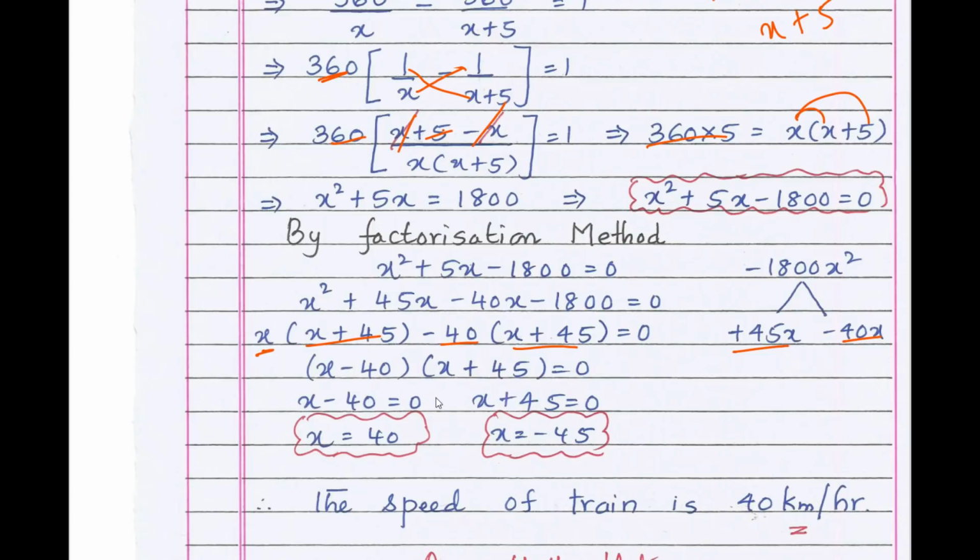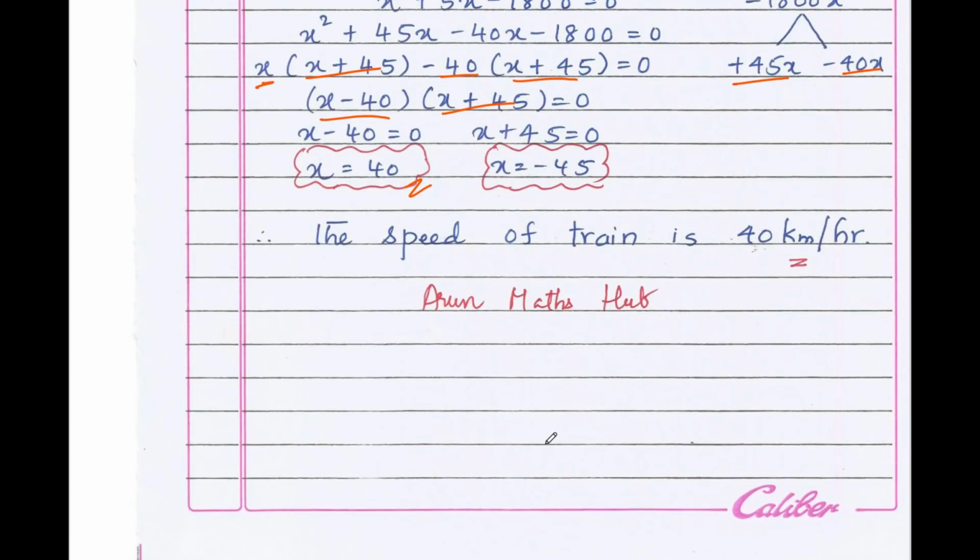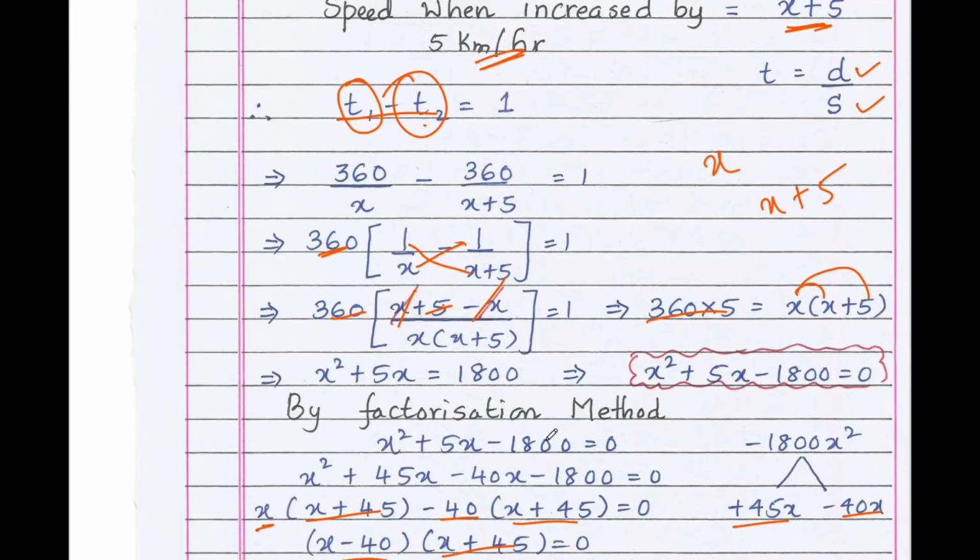Equate x minus 40 equals 0 and x plus 45 equals 0. What we get? x equals 40 and x equals minus 45. Therefore take the positive value, that is x equals 40. Therefore the speed of the train is 40 km per hour.